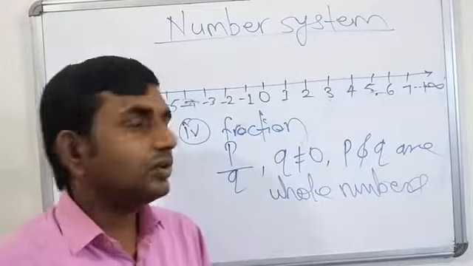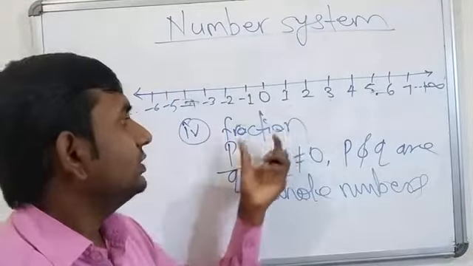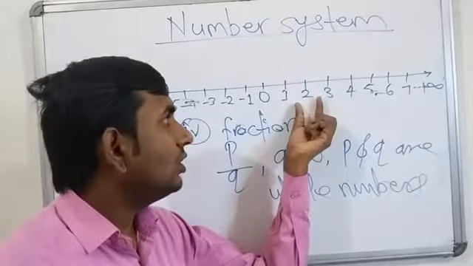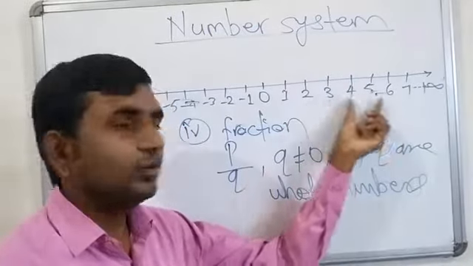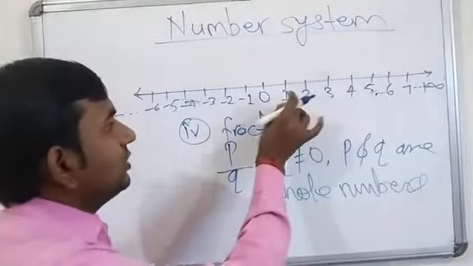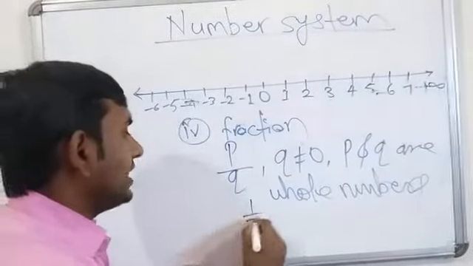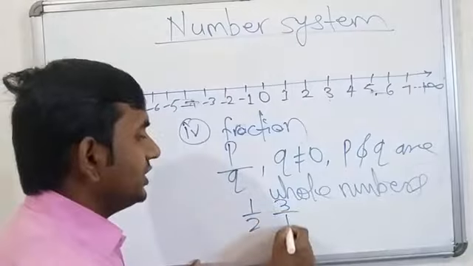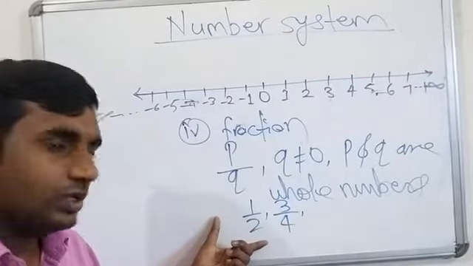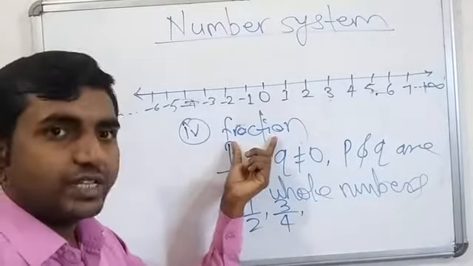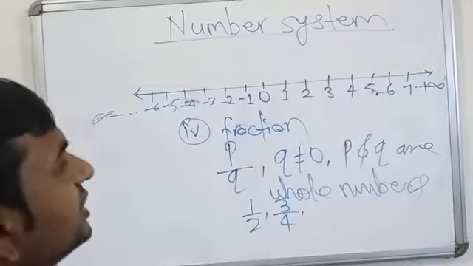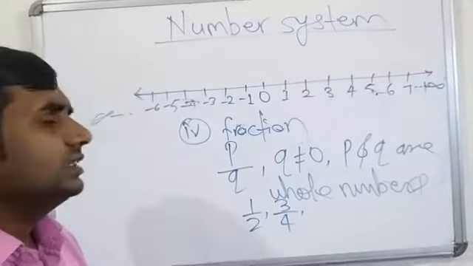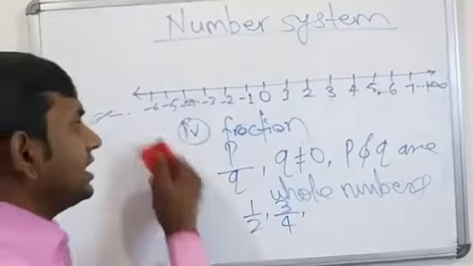It means in this form we collect numbers from the number line between two positive numbers. Suppose 1 and 2 have 1 by 2, which is a positive number. It also has 3 by 4, also a positive number, and it is called a fraction. Simply we can define a fraction as a part of a whole.